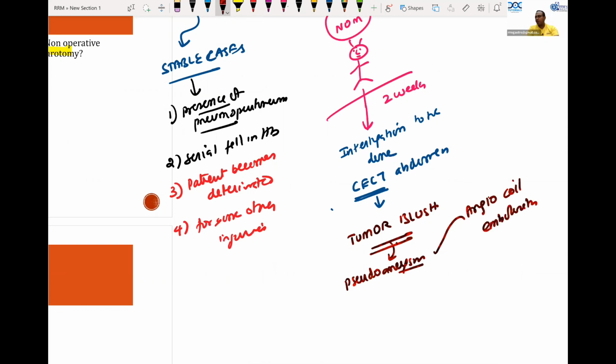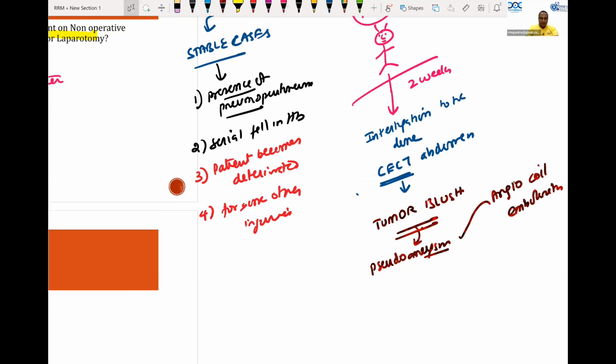So please remember, tumor blush is an indication for intervention. It is a failure of non-operative management. So the answer for tumor blush is that it is a failure of non-operative management. The treatment which I did has failed completely. Okay, please remember this point.